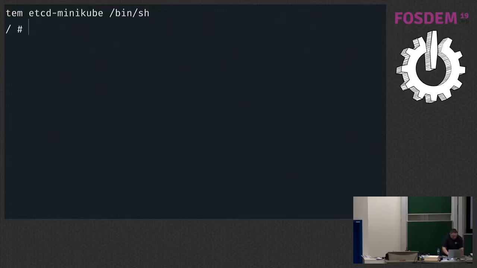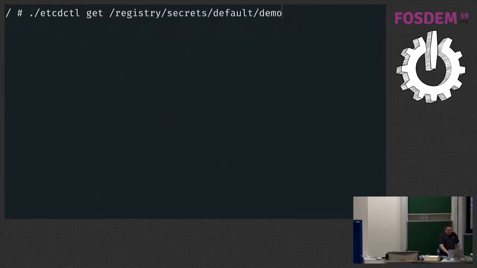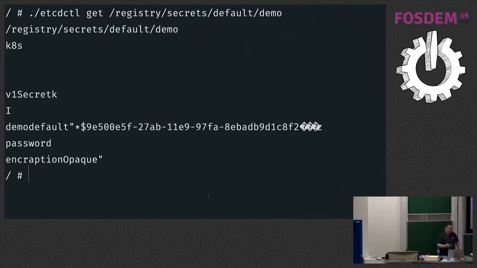So I'm going to run etcdctl get registry secrets. It's in the default namespace, and we called it demo. And look at that. Encryption is just right there, just in plain text. You don't even need to use etcdctl. You could just search the file system for this if you knew what you were looking for. So y'all should be real scared now.